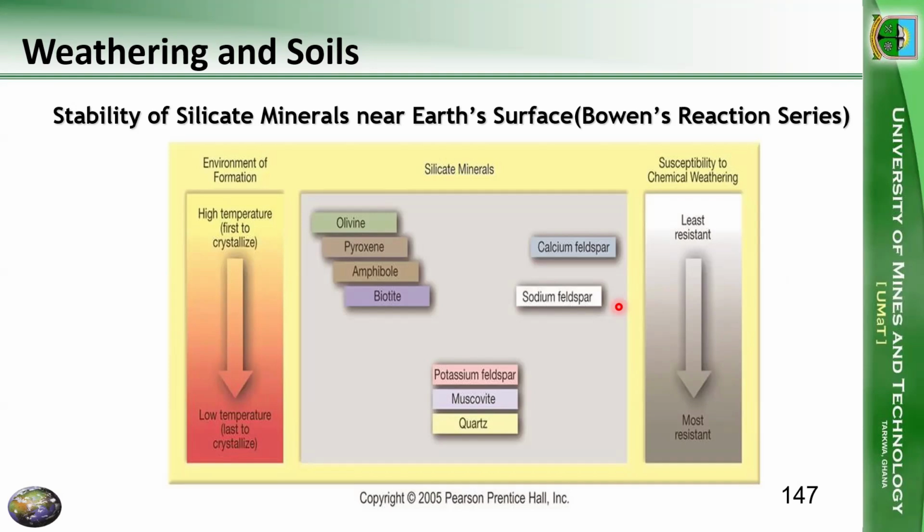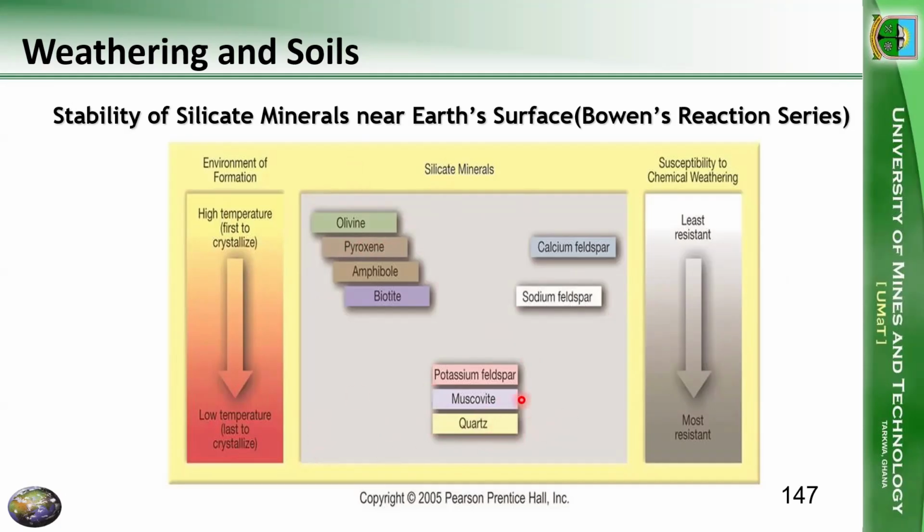So anorthite to albite. We are basically trying to say that at the highest temperatures, some minerals will form first. Then as the temperature reduces, other minerals form until the temperature of the melt reduces completely.